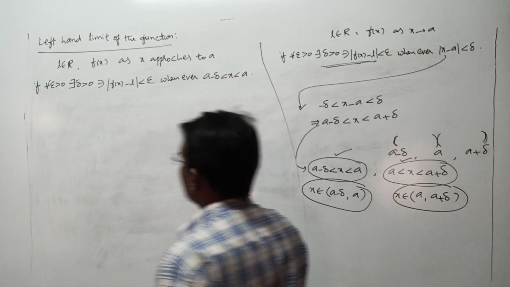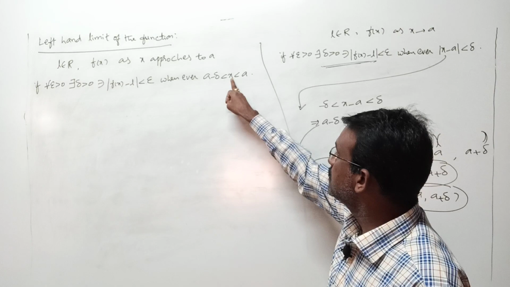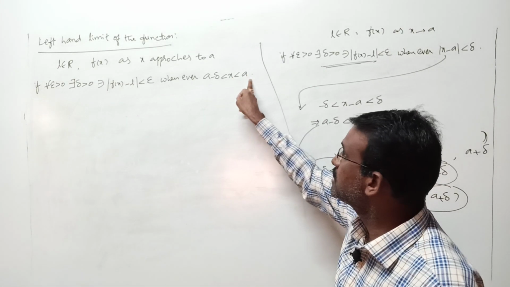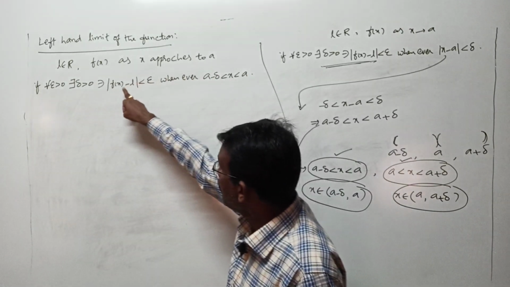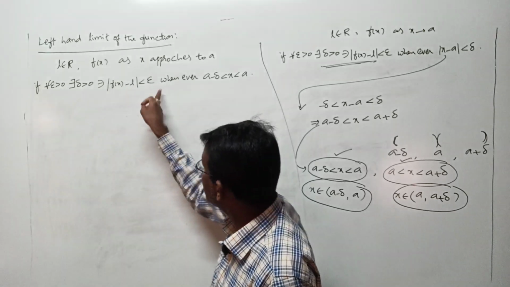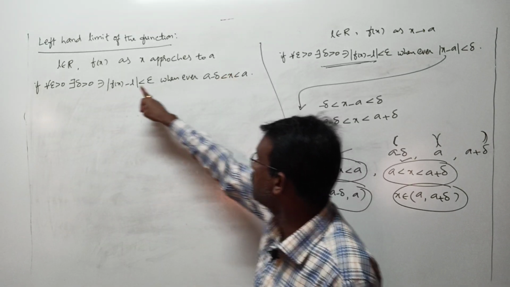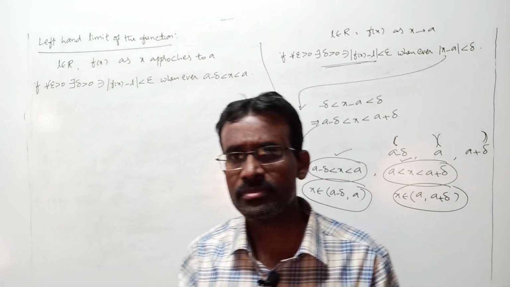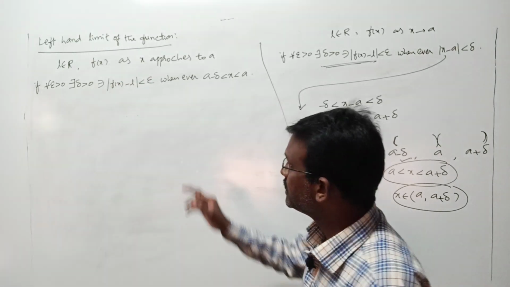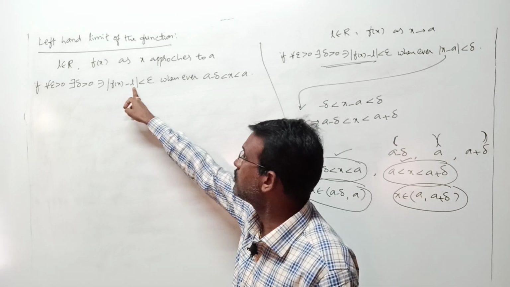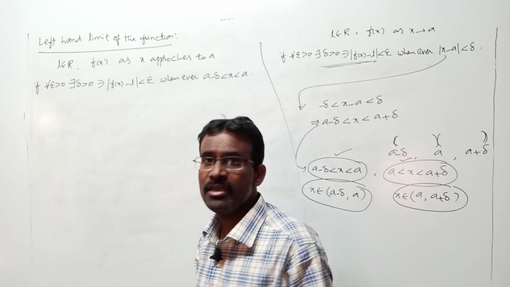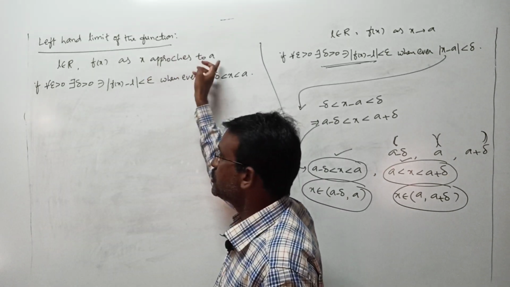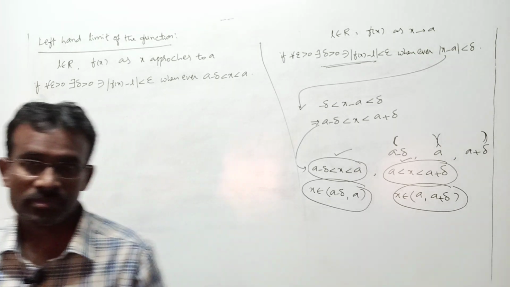In such a case, mod f of x minus L is less than a least positive real number, and we say this L is the left hand limit of f as x tends to a.